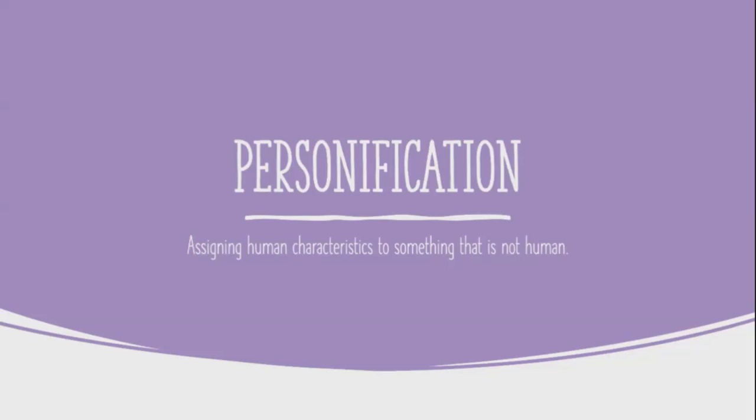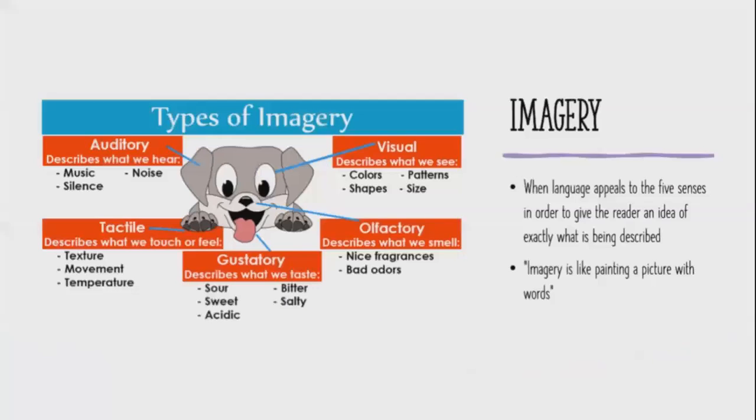In the same sense, when we say that our stomach is growling. By assigning these characteristics, we as readers can create an image in our mind of what it feels like is going on in the text. So our next term is imagery.